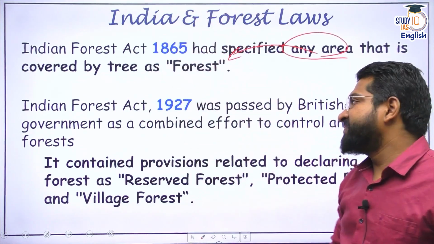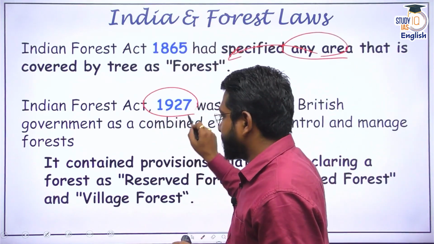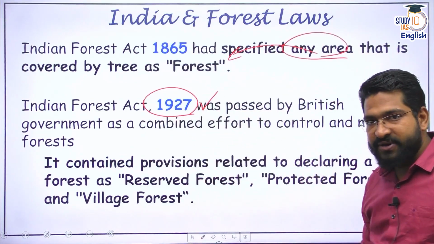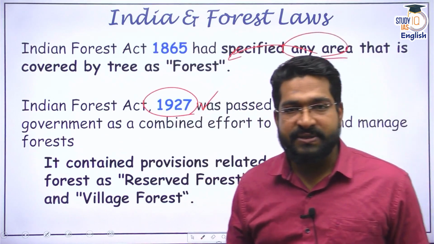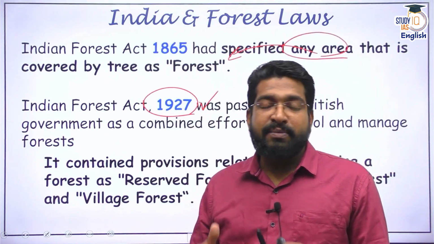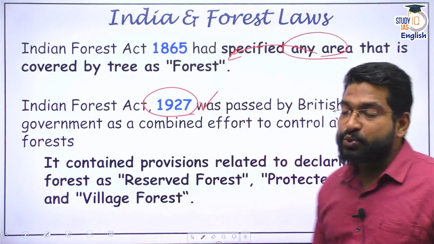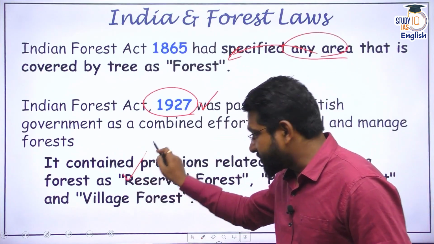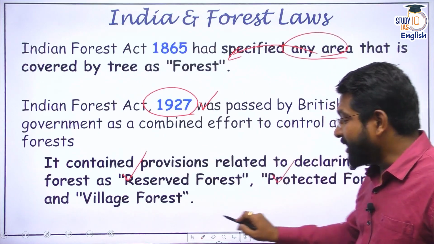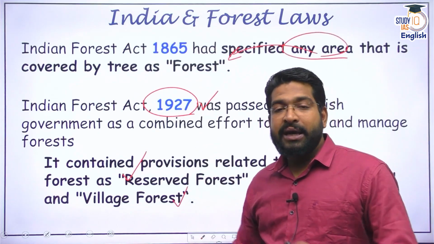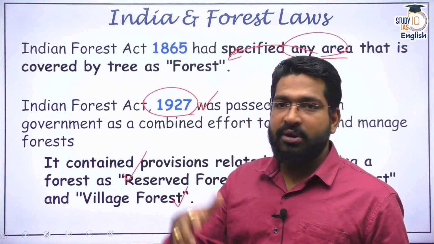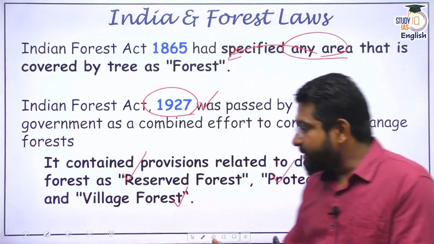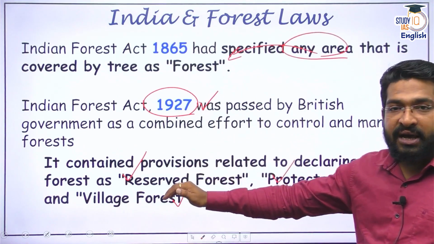One of the comprehensive acts came in 1927, where the government made some efforts to control and manage the forests. The central government and the state government got the powers to notify areas as different kinds of forests, meaning reserved forest, protected forest and village forest. Even today, if you go to government forest offices, you will see different files wherein forests are categorized into reserve forest, protected forest and village forest.